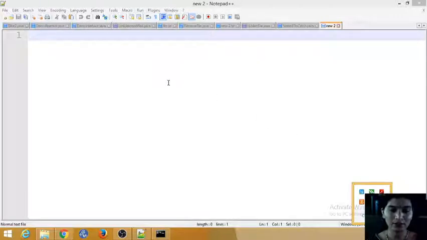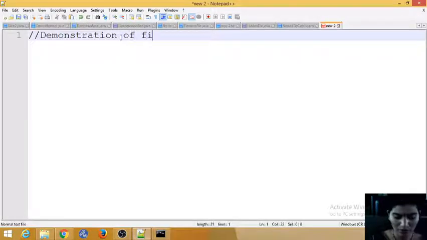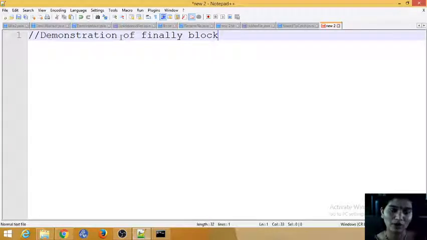So hi guys, today we'll see one more Java program. Today we'll see the finally block, and how it works, with a demonstration. What is the finally block going to do? The finally keyword is different and the finally block is different. Many people get confused between the final keyword and the finally block. So today we'll see about a finally block and what is the use of that.